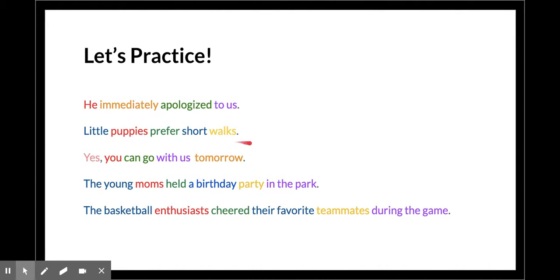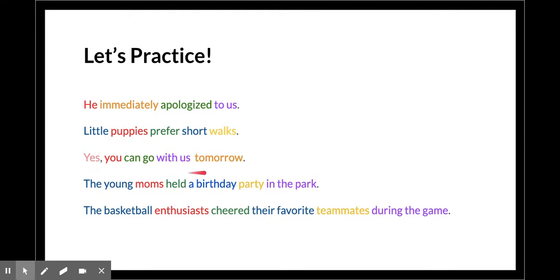Little puppies prefer short walks. Puppies is the subject or noun. What kind of puppies? Little. What kind of walks? Short. What did these puppies do? Prefer is the predicate or the verb. Little and short are color-coded blue, and they are adjectives. Walks is the direct object, and it follows an active verb.